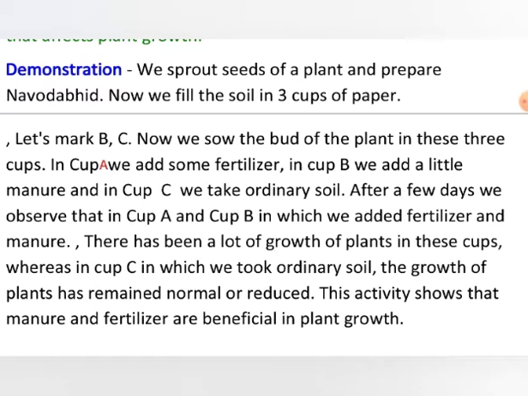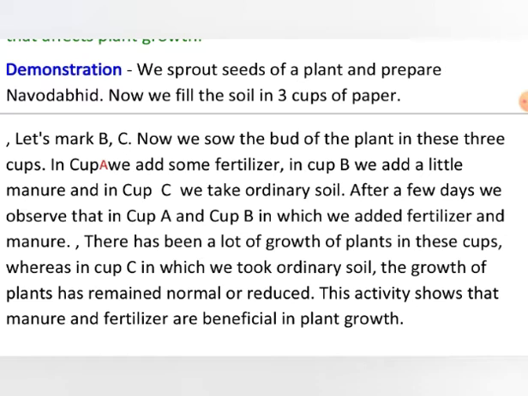When we take the seed of any plant and provide the situation needed for germination, the seed starts to germinate, and these are called sprouts. So we will first prepare the sprouts, means we will prepare very small plantlets with the help of the seeds.